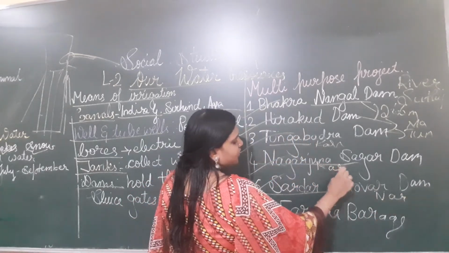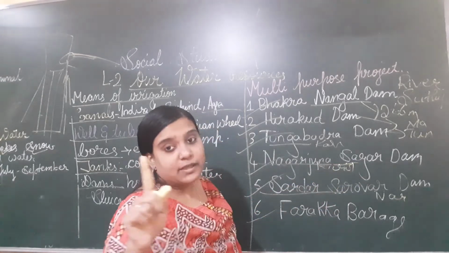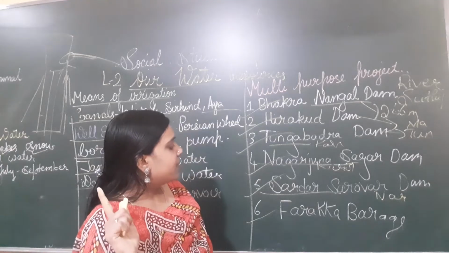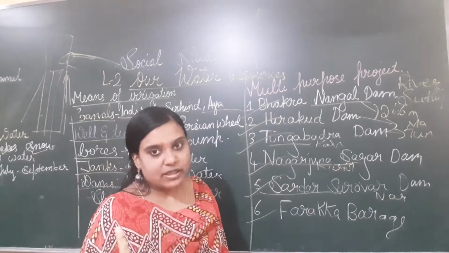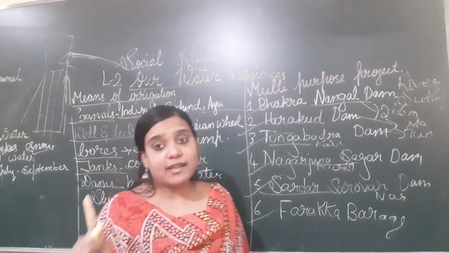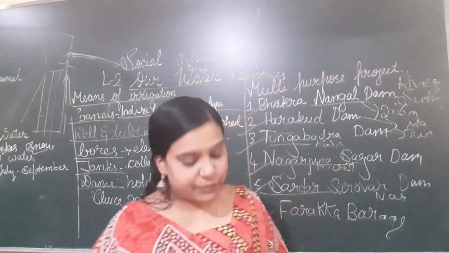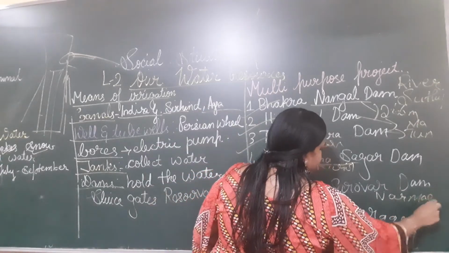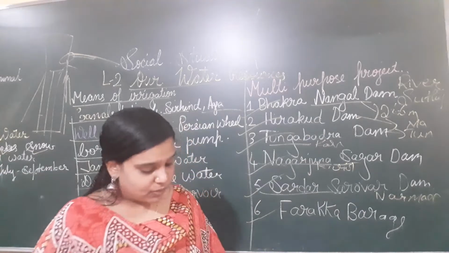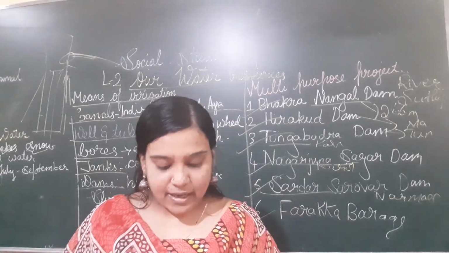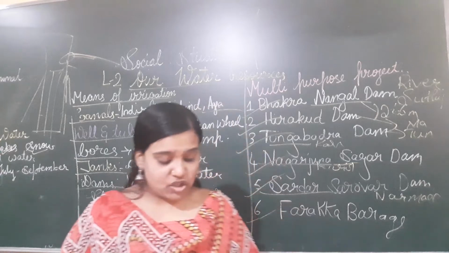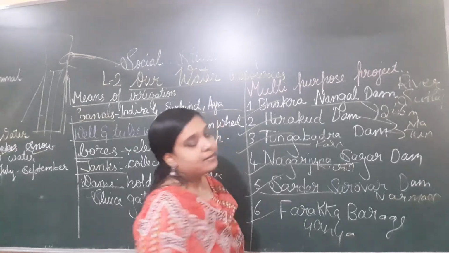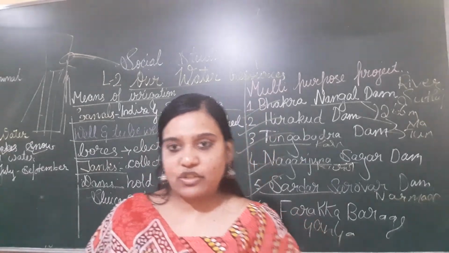This is the Krishna tributary, children. Don't be confused between the Krishna tributary and other rivers. Bhakra Nangal Dam, Hirakud, Tungabhadra, Sardar Sarovar, these are all built on the main river. But Nagarjuna Sagar is built on a tributary of Krishna. Sardar Sarovar Dam was built on the river Narmada, benefiting Gujarat and Madhya Pradesh. Then Farakka Barrage is built on the river Ganga in West Bengal, benefiting West Bengal by providing irrigation and electricity.